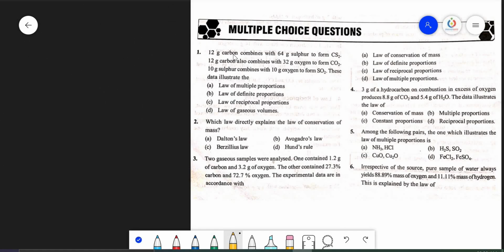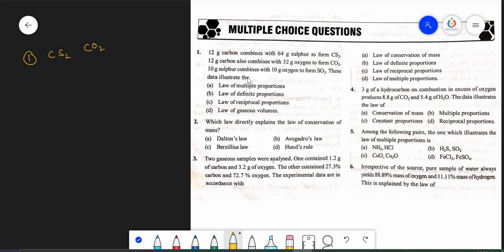questions. See, 12 grams of carbon combines with 64 grams of sulfur to form CS2. So the compound here is CS2, and 12 grams of carbon also combines with 32 grams of oxygen to form CO2. So the second one is CO2.